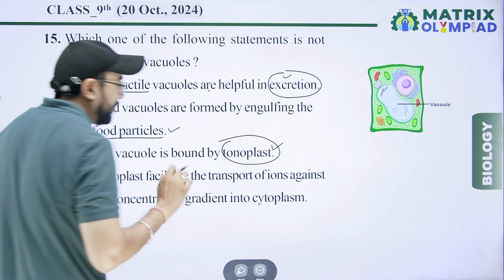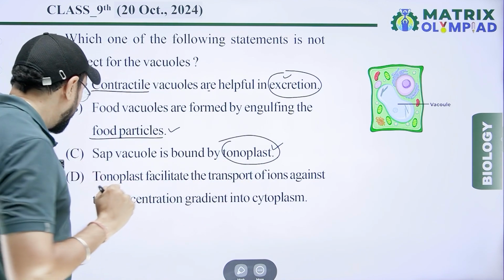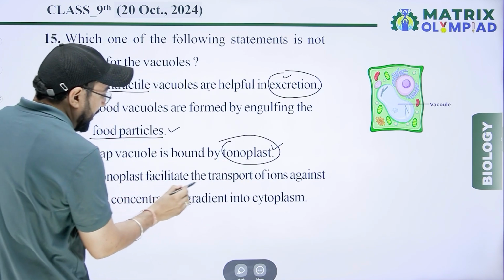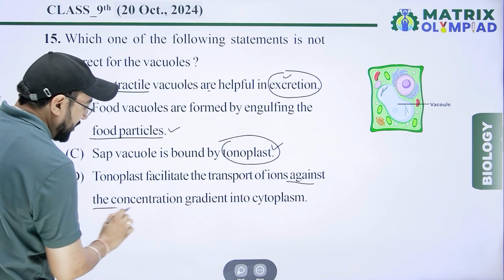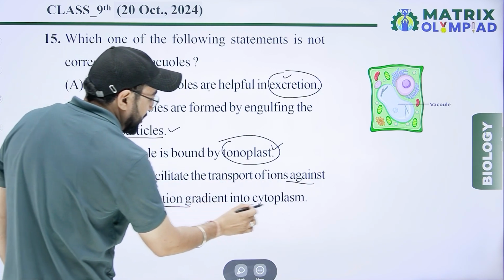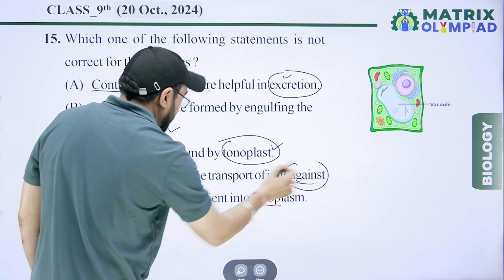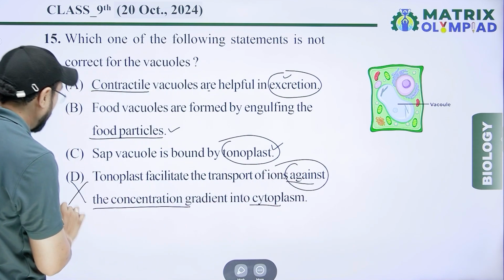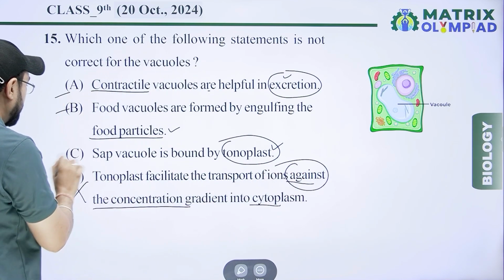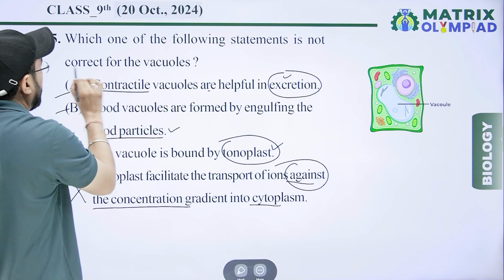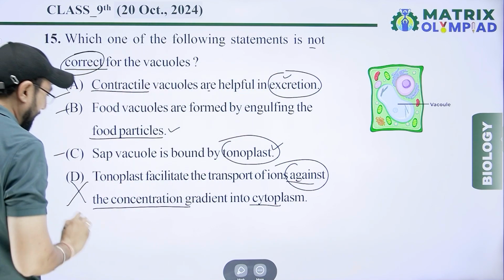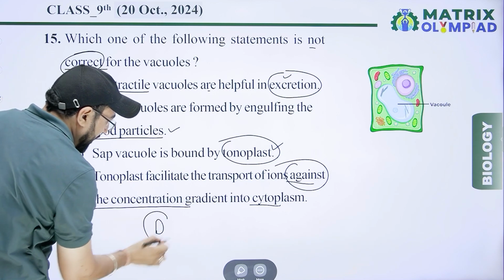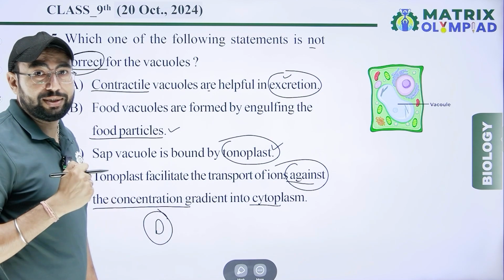Tonoplast is the outer membrane of the vacuole. Tonoplast facilitates the transport of ions against the concentration gradient into the cytoplasm. Against, that is wrong. A, B, C are right, but according to the question, not correct. So option D is the right answer for this.